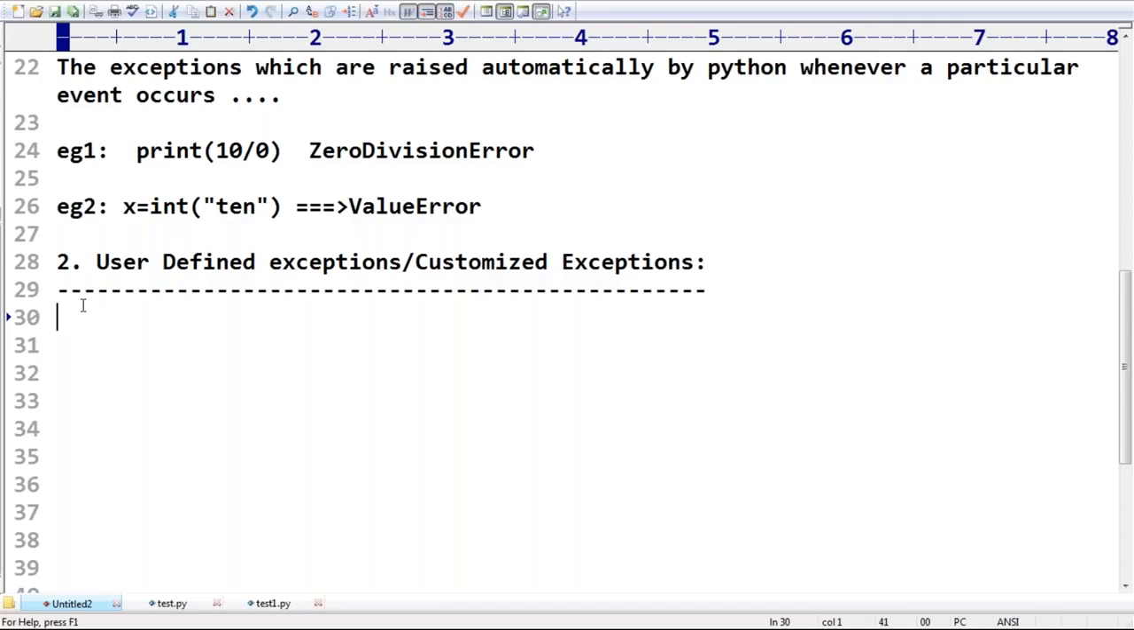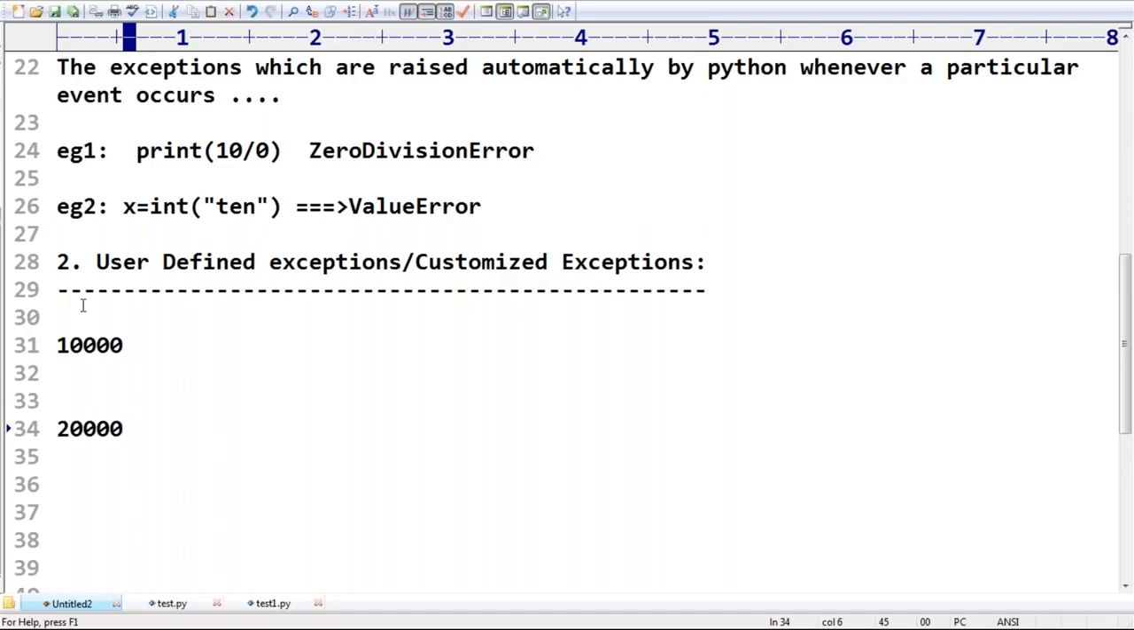Assume in my account only 10,000 is there. Are you getting? In my account only 10,000 is there, sir. Now I know 10,000 is there, but I'm trying to withdraw 20,000. Are you getting? I know, sir.